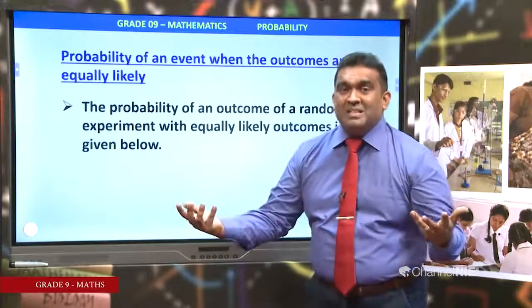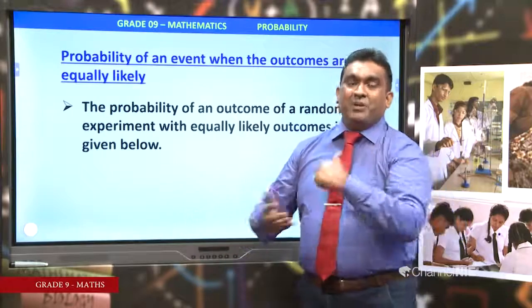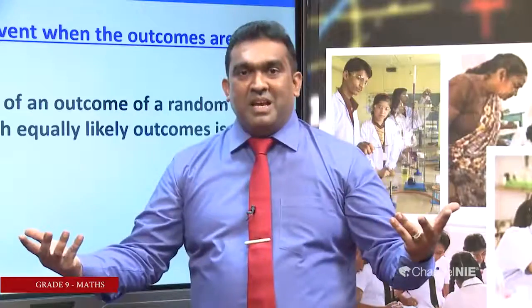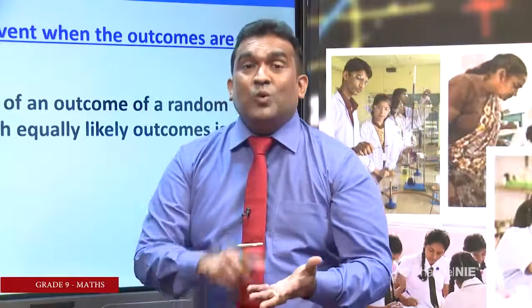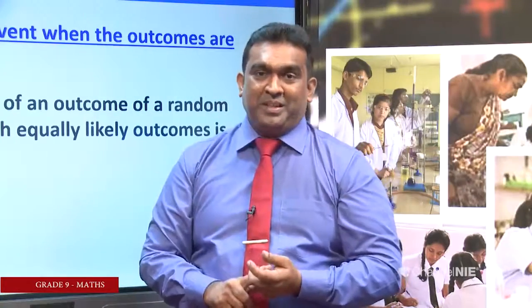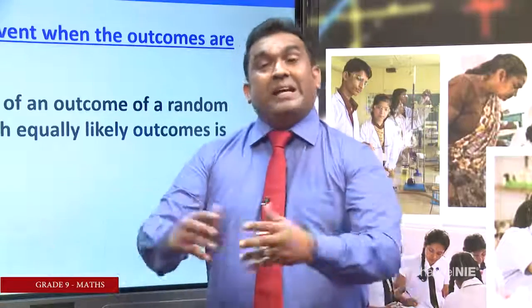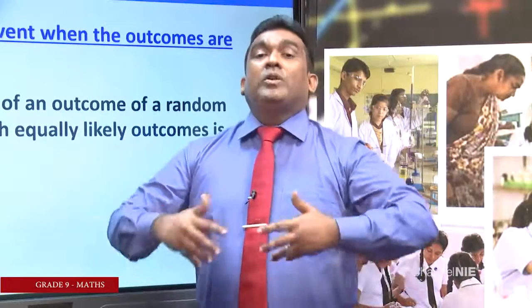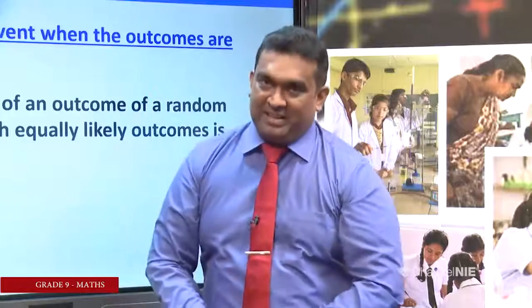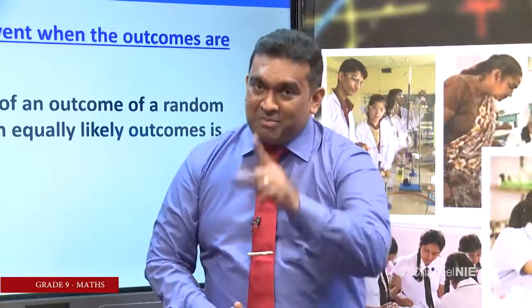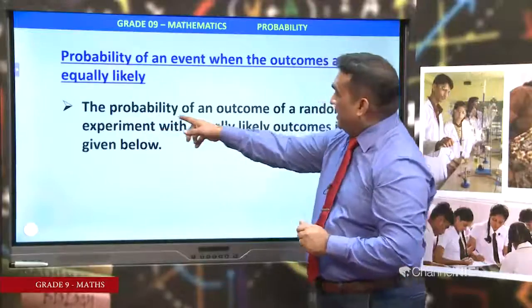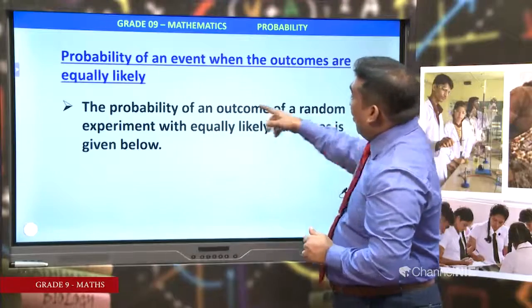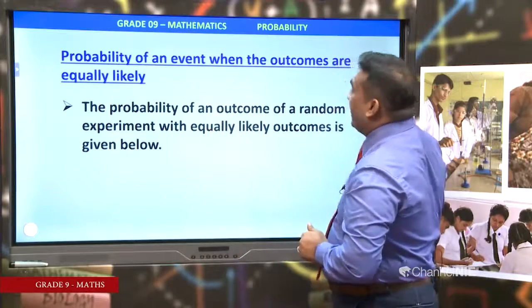Getting odd numbers, 1, 3, 5, 3 outcomes. Getting a prime number, 2, 3, 5. Getting a composite number, getting a square number, more than one outcome there. Remember that. The probability of an outcome of a random experiment.